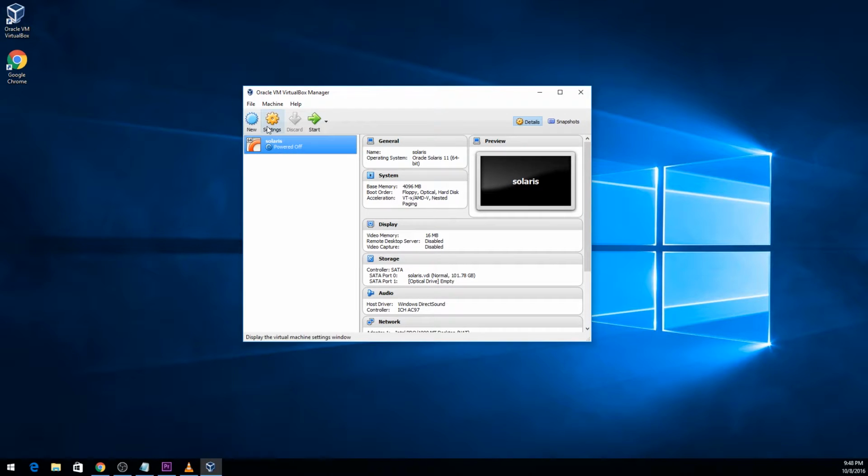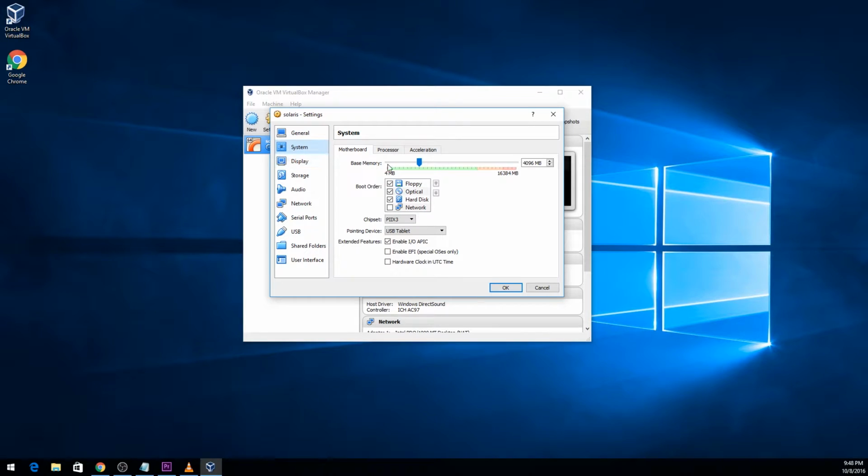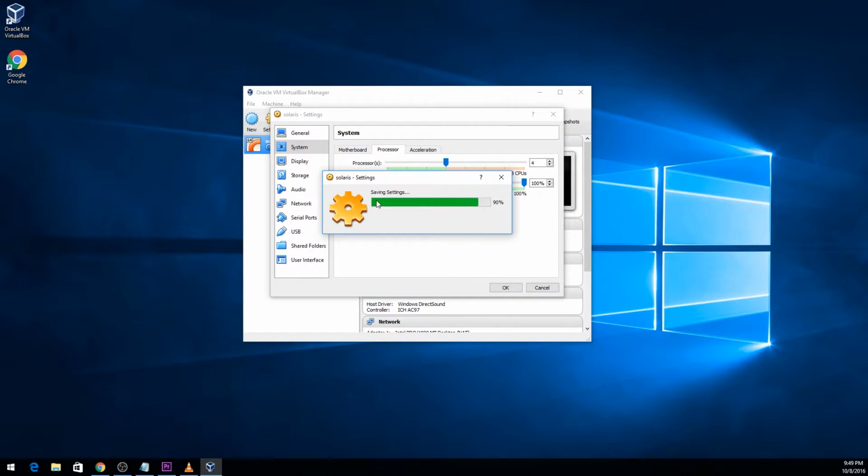It created a machine, but go to settings, system, processor, and if you can, give it more cores. This will improve the performance a lot. I really recommend you doing this. One more thing that you can also do here is selecting the live image CD, which we are gonna use.